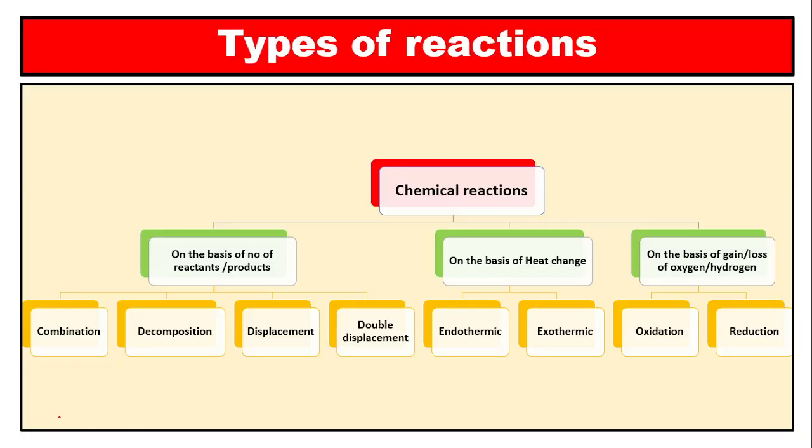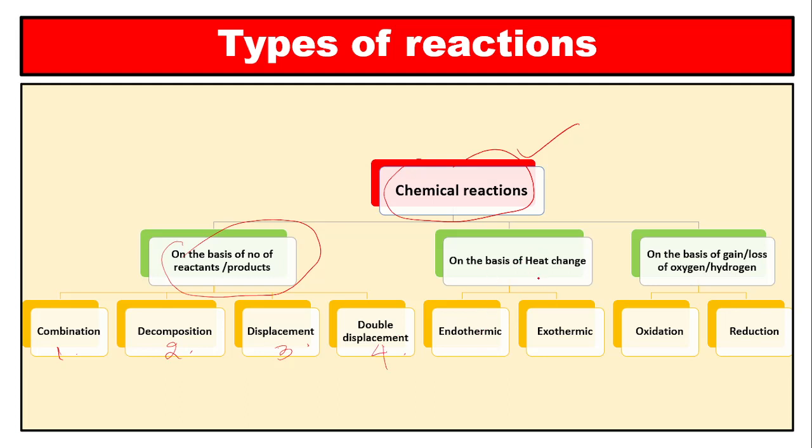Now we will learn the type of chemical reactions. We have learned about the chemical reactions. There are 3 bases on which we can categorize chemical reactions. On the basis of number of reactants or products participate or formed, there are 4 kinds of chemical reactions: combination, decomposition, displacement, and double displacement.